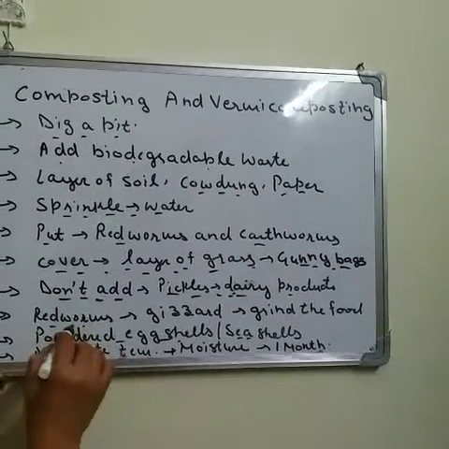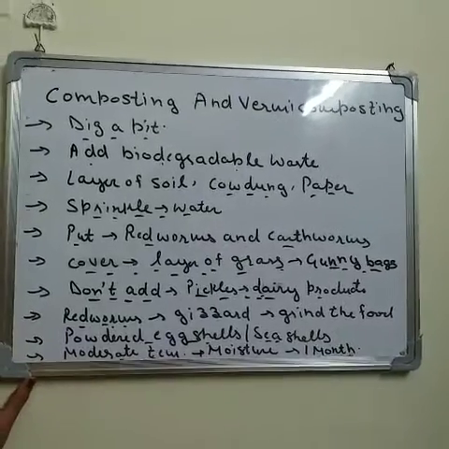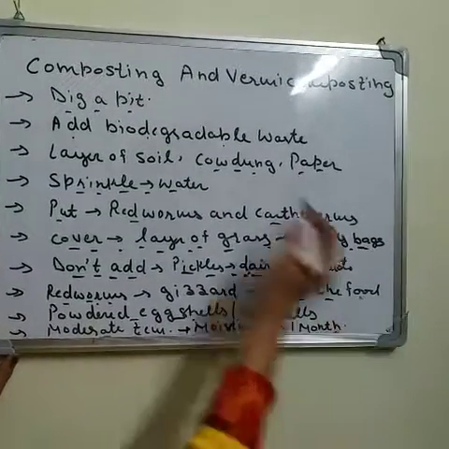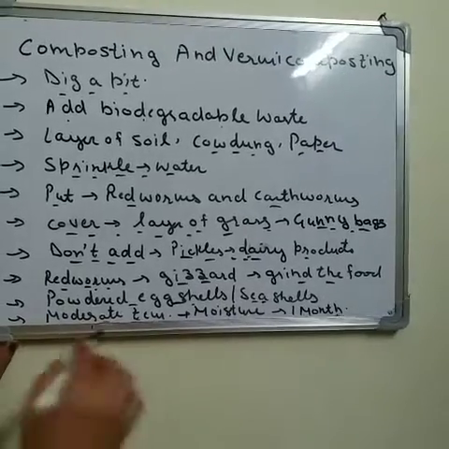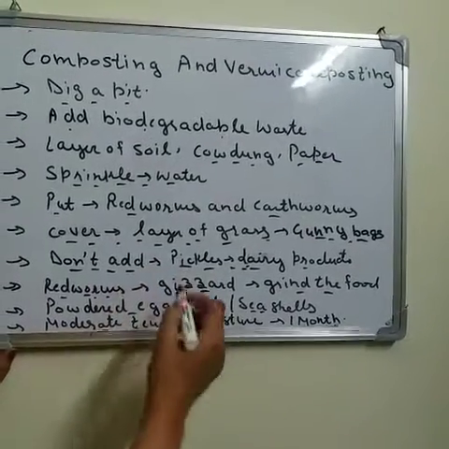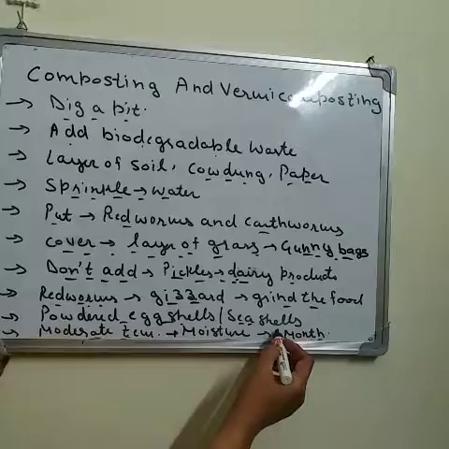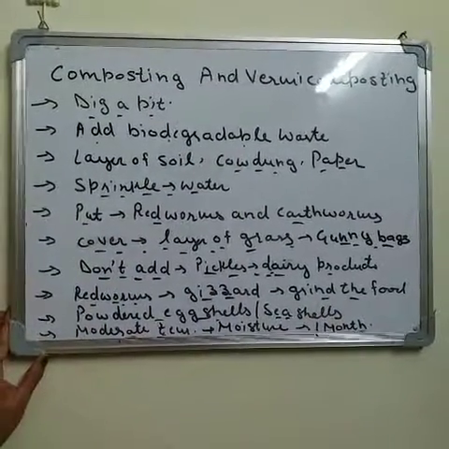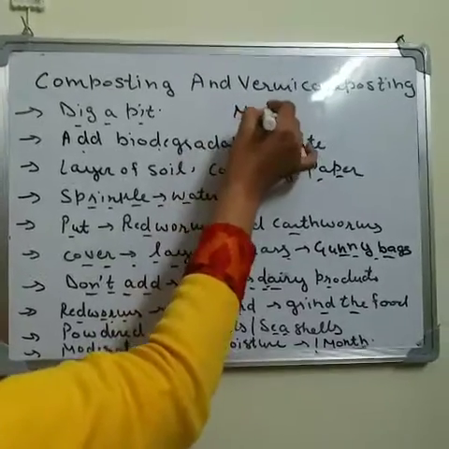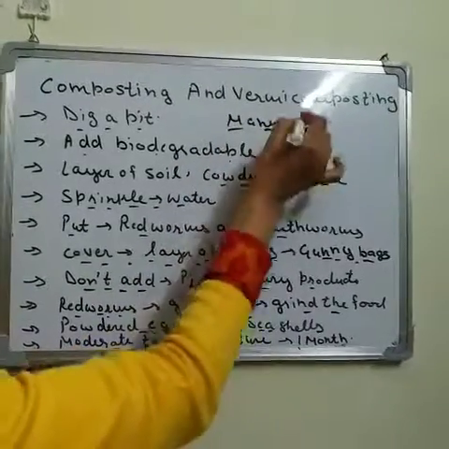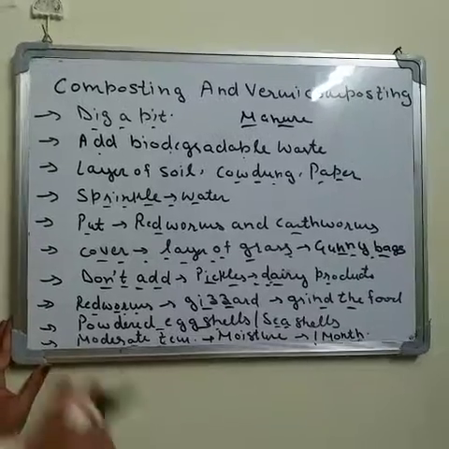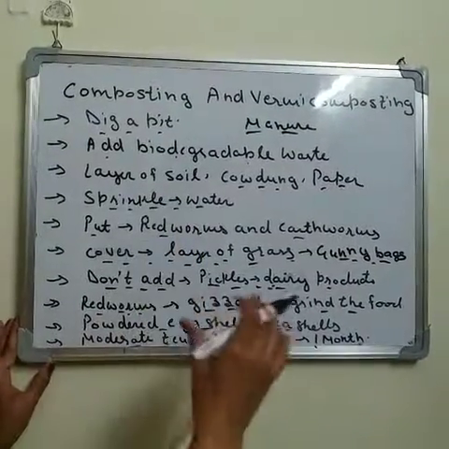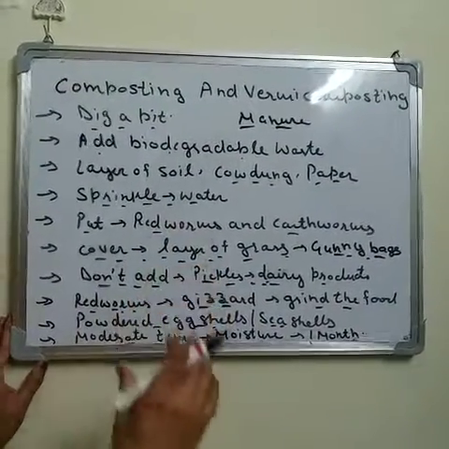Naturally, the red worms and earthworms will grind the food with the help of a structure called the gizzard, and after one month, you will find that all the biodegradable waste has been converted into manure, and this manure is best for the growth of plants. It is eco-friendly and it is good for your health.